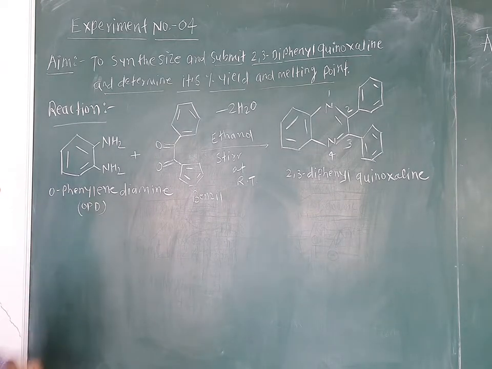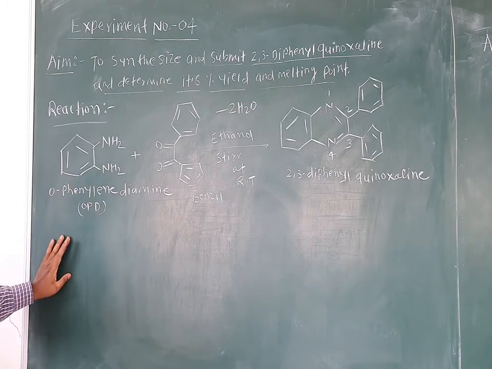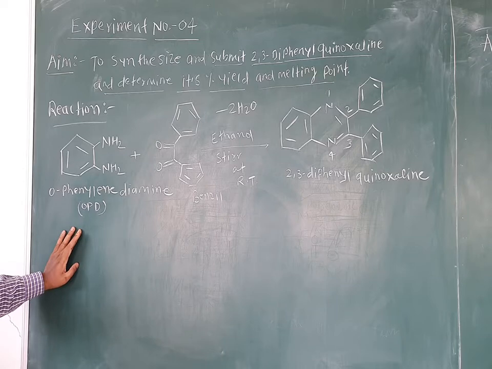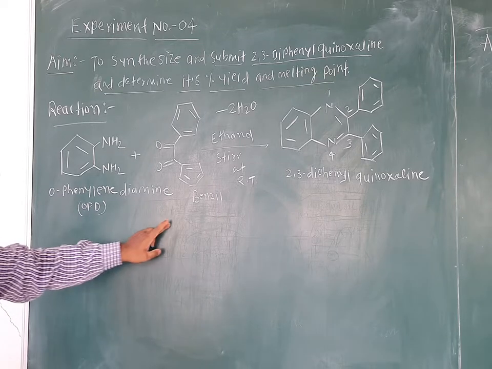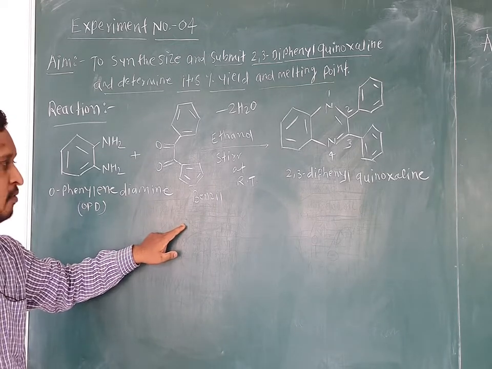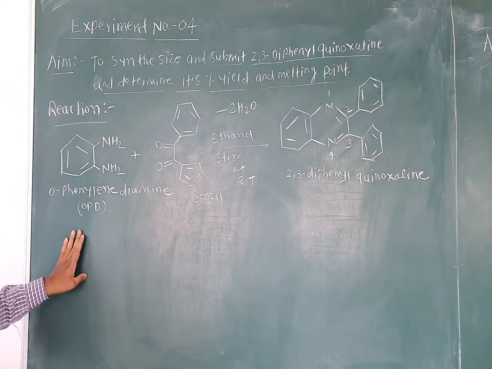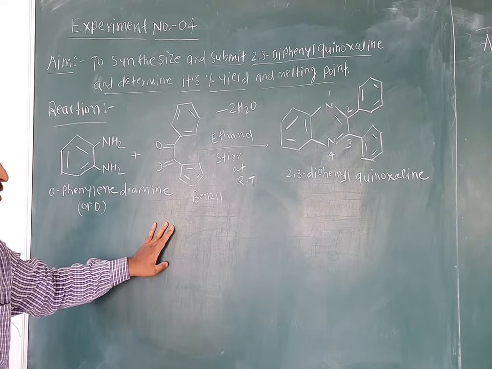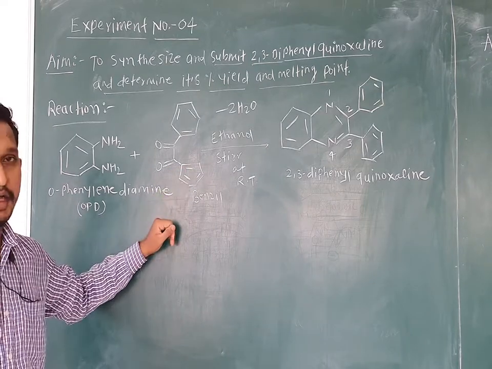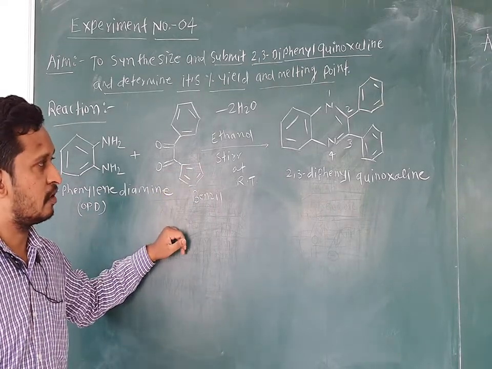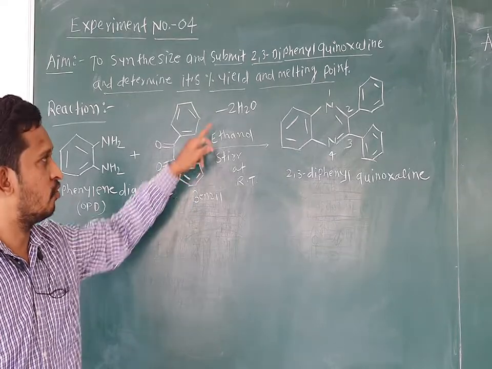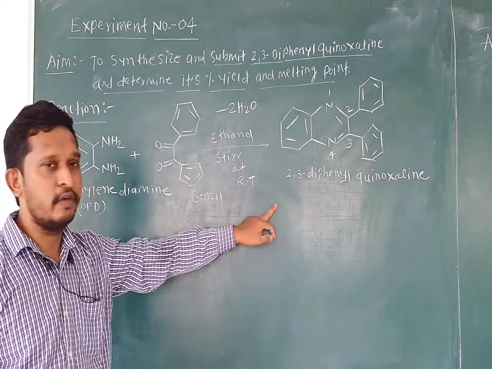So first of all we have orthophenylene diamine, also called OPD for short. Also we have benzil. Benzil and orthophenylene diamine, these two chemicals will react with ethanol with stirring at room temperature. There is a dehydration, that is removal of two water molecules, and finally we get 2,3 diphenyl quinoxaline.